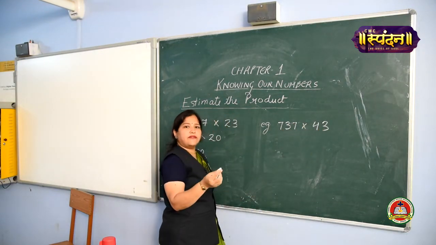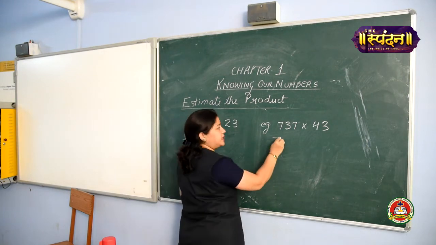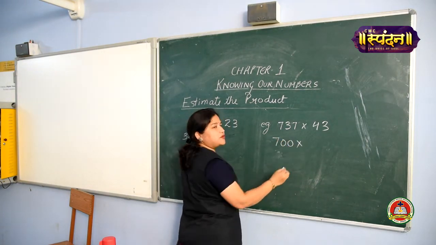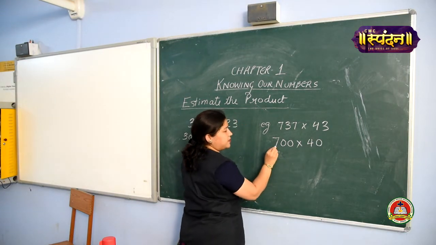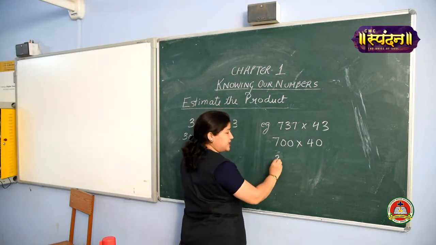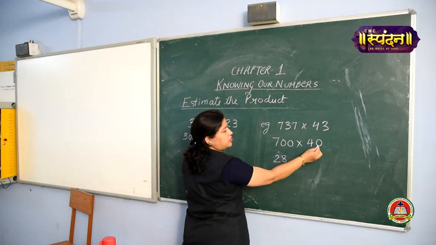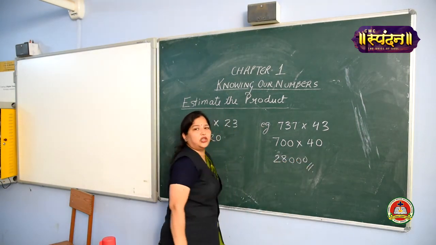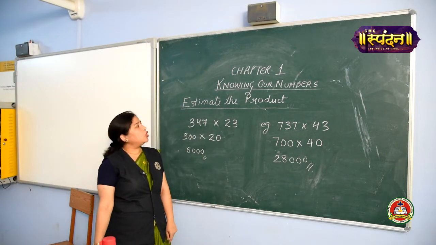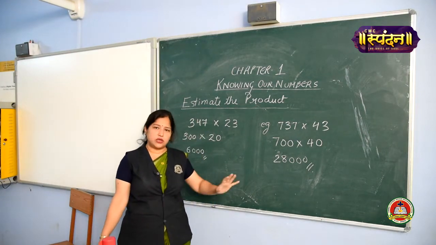Come on, 737. Yes, it is 700. What is 43? Yes, it is 40. Come on, let's multiply. 7 4s are 28. Come on, how many zeros? 3 zeros. Very good. So, this is your answer. I hope estimating the product is also clear.